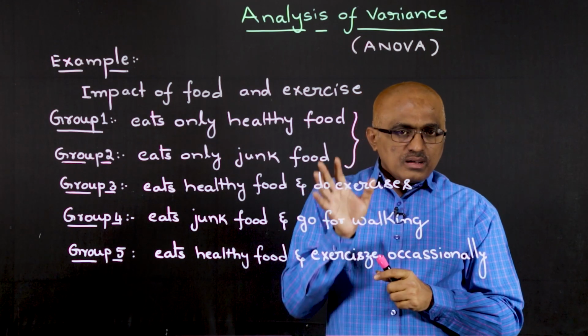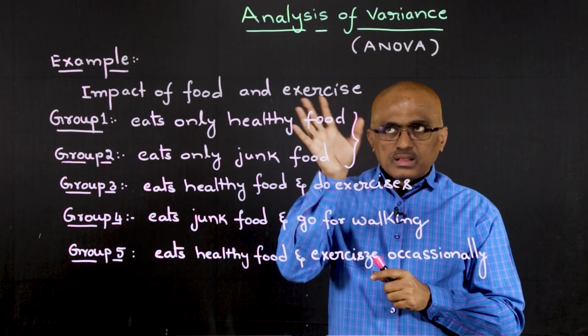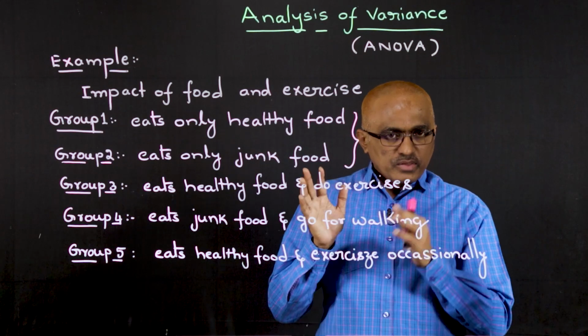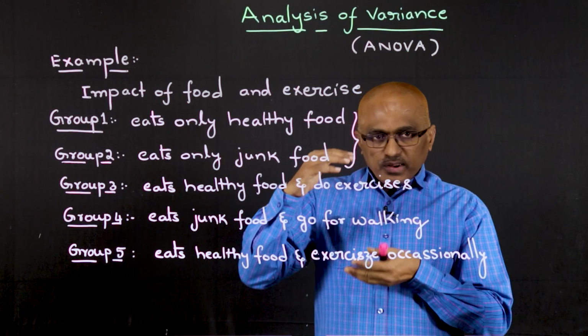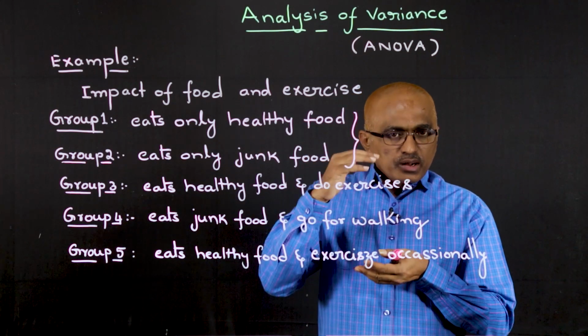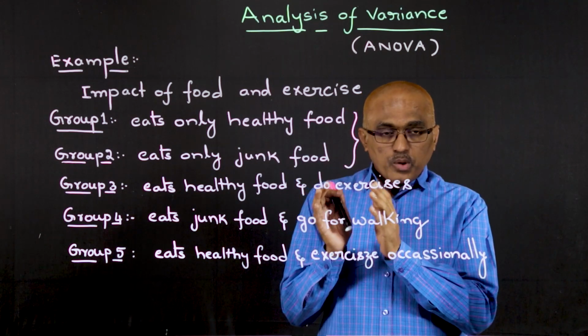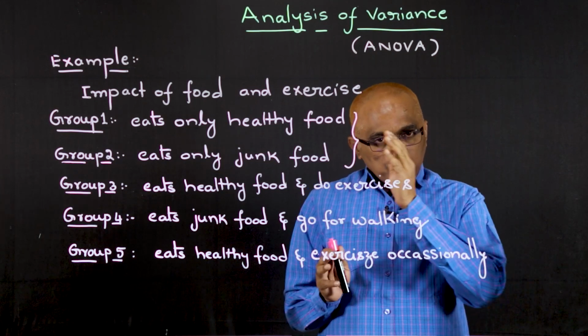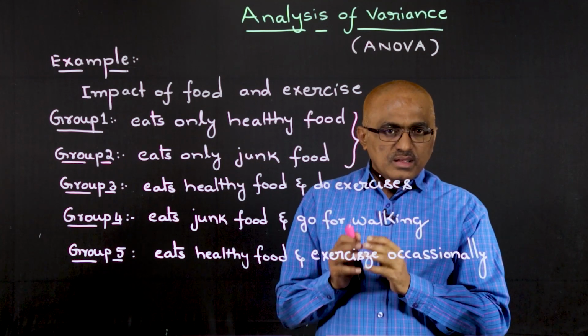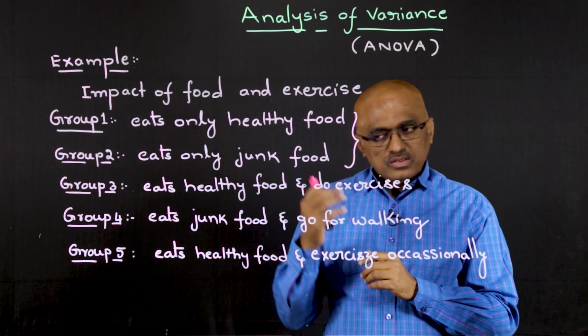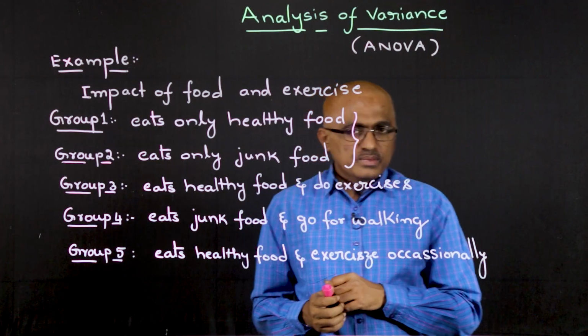So this is where we have to go for the concept called ANOVA. That means when we are dealing with different groups, different parameters, different attributes and their impact, that means dealing with many populations, and we are going to use means of populations, right? Then we'll take the help of analysis of variance, or ANOVA. Thank you.